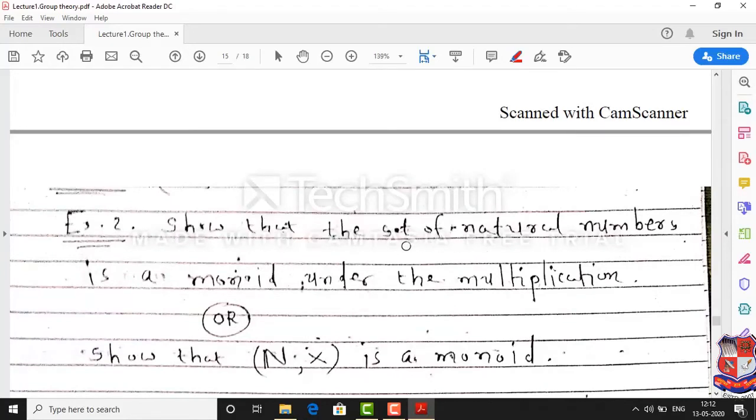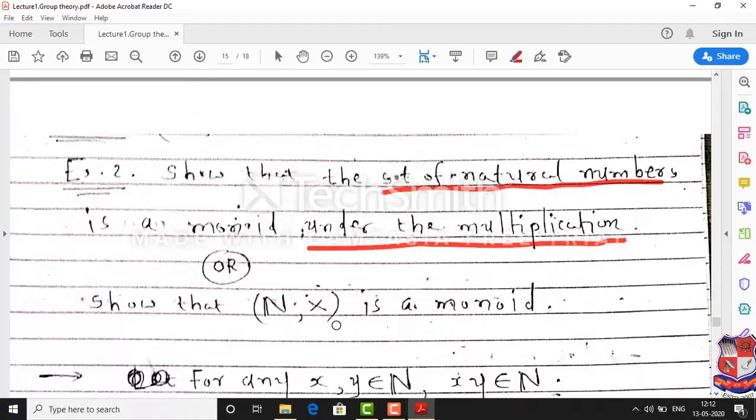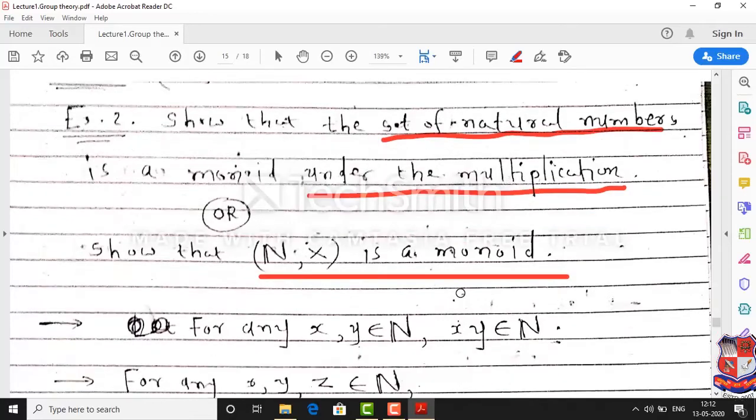Now we change the operation on the set of natural numbers. The set of natural numbers is not a monoid under addition, but we can show that it is a monoid under the multiplication operation. This is another way of writing the same statement: the algebraic system N with the multiplication operation is a monoid. So we first show that multiplication is a binary operation.